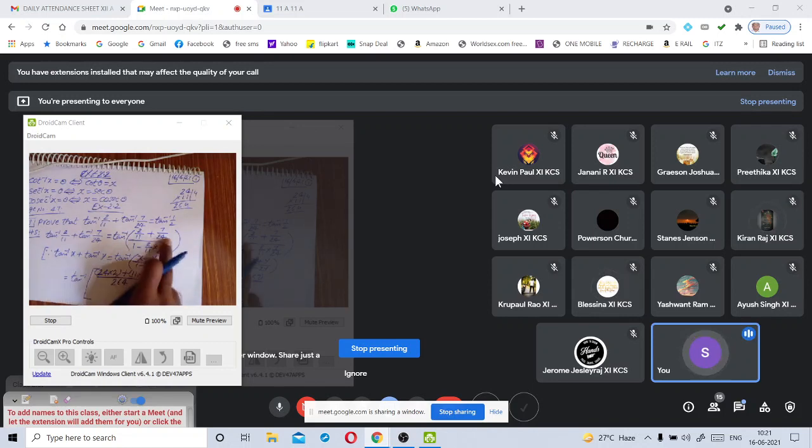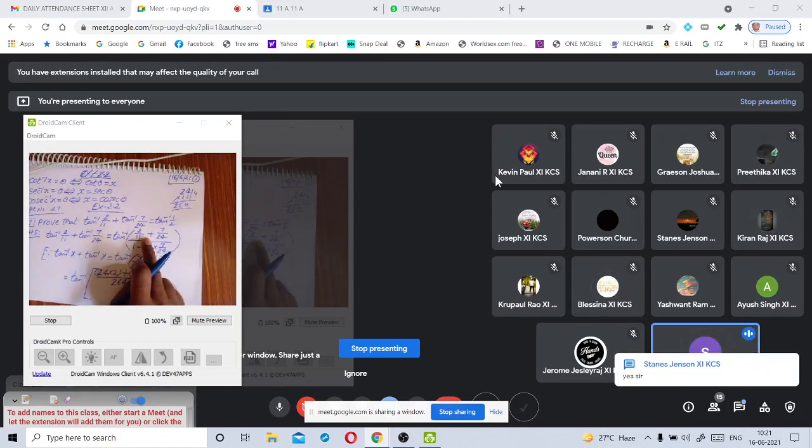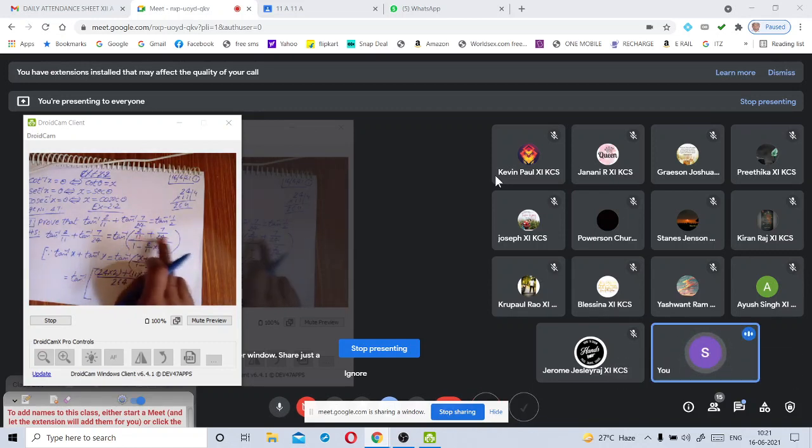Actually, this is a 6th, 7th standard question: simplifying two fractions, addition of two fractions. No need to explain this at length. From 4th class onwards, you have studied addition of two fractions. Now in the denominator, we take the LCM; 1 is there, so we can write it as 1 by 1 for our convenience.